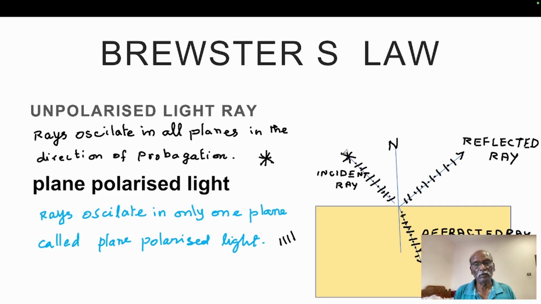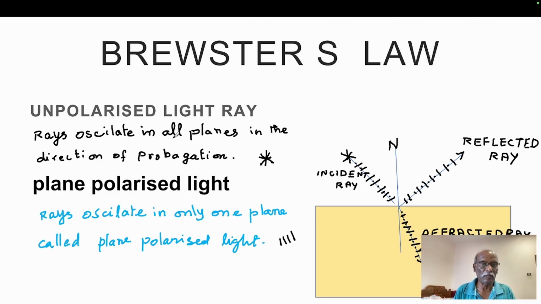So when such an unpolarized beam of light is incident on a glass surface like this, two things occur. One, a part of the incident ray gets reflected back into the same medium, and a part of the incident ray is refracted into the glass, the second medium. Here is one more interesting thing: the reflected ray is partly polarized.